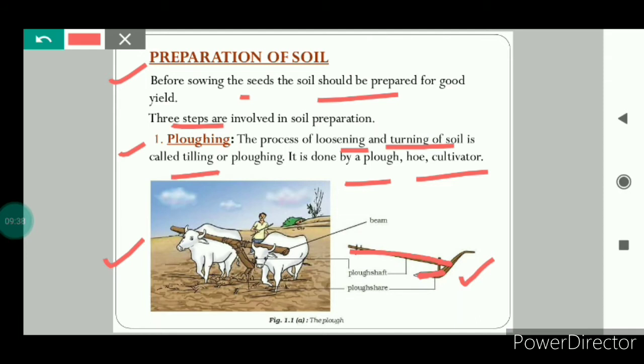You can see that one end of this plow is attached to this beam that is placed on the bull's neck. A pair of bulls and a man operate the plow. Now we studied that plowing means the process of loosening and turning of soil. Now the question comes, what is the need for plowing? So let us try to understand that.